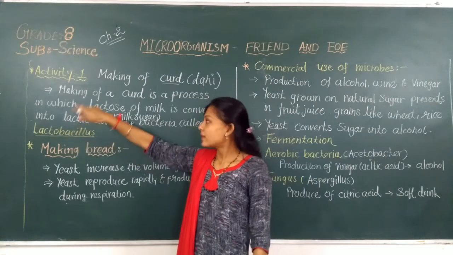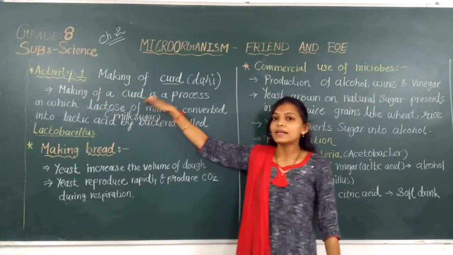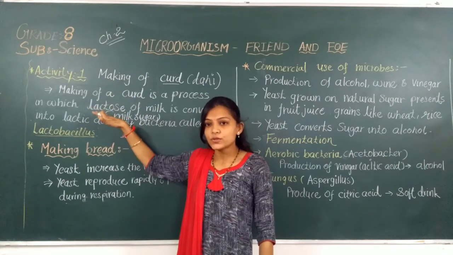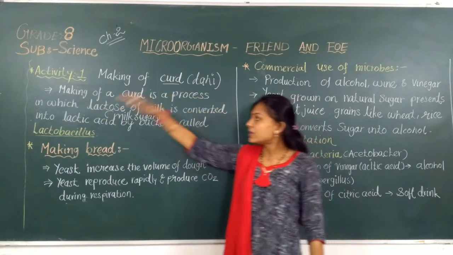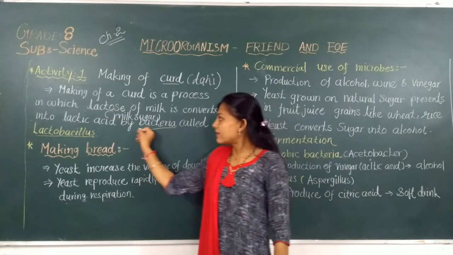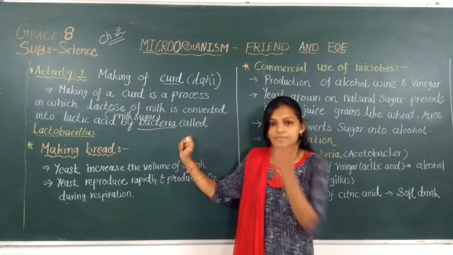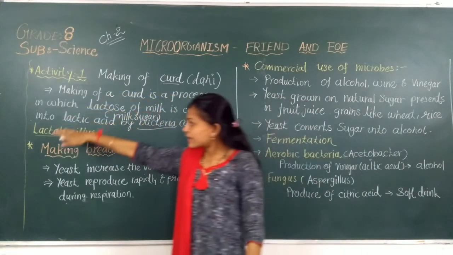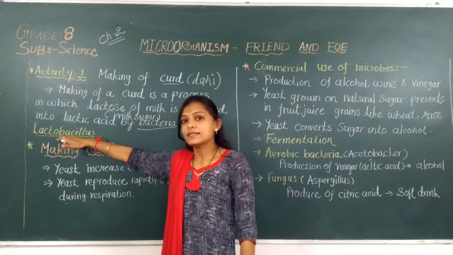Again I am repeating: making of curd is a process in which lactose, that means milk sugar, is converted into lactic acid by the bacteria. Bacteria, you know very well, is one type of microorganism. The name of this bacteria is lactobacillus.